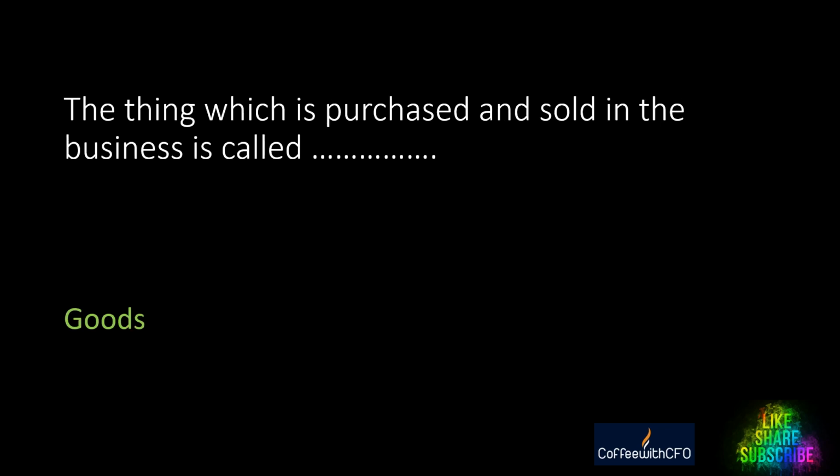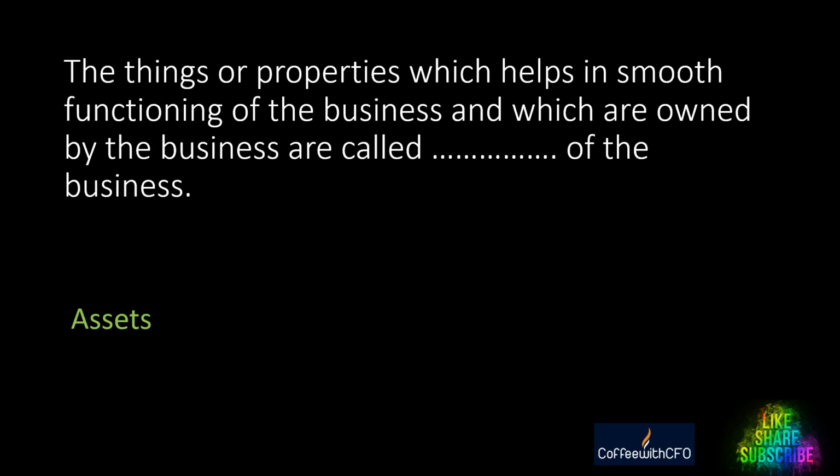Good. Next question. The thing which is purchased and sold in the business is called dash, and the answer is goods. Whatever is purchased and sold in the business is called goods.